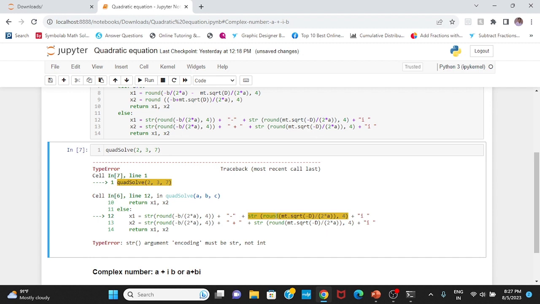So it says encoding must be string, not integer. Okay, so here the x1, it says x1 encoding must be string. So I have here string, and I have done this string as well. So this should be a string.